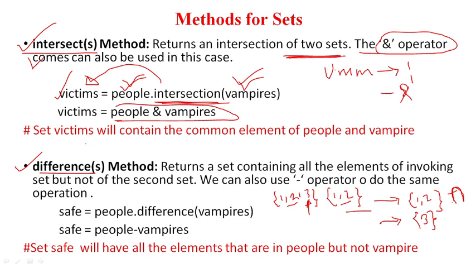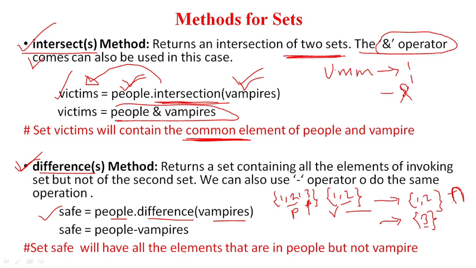So which is common, that you will get in the intersection. Which is not common, that you will get in the difference. Okay, so here we have a new set called safe. Inside the safe we are storing the difference between people and vampire. So if this is people and this is vampire, the difference between them will be 3. Okay, so that you will get in the output.